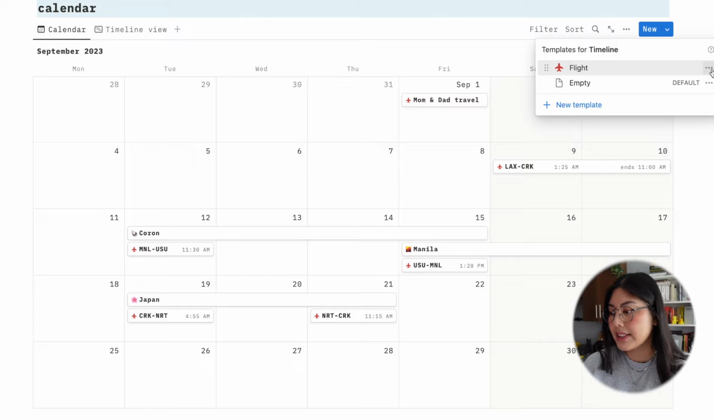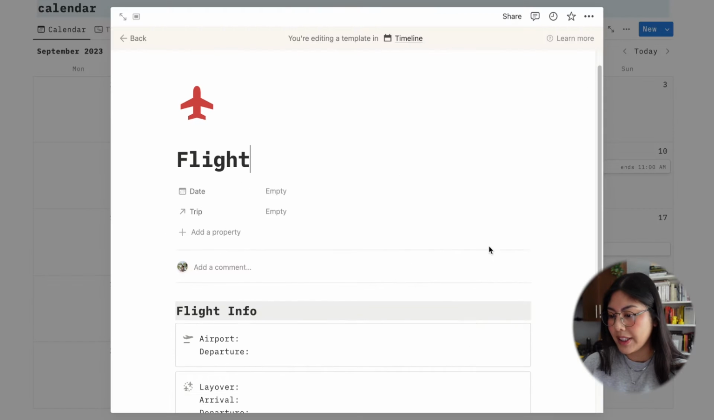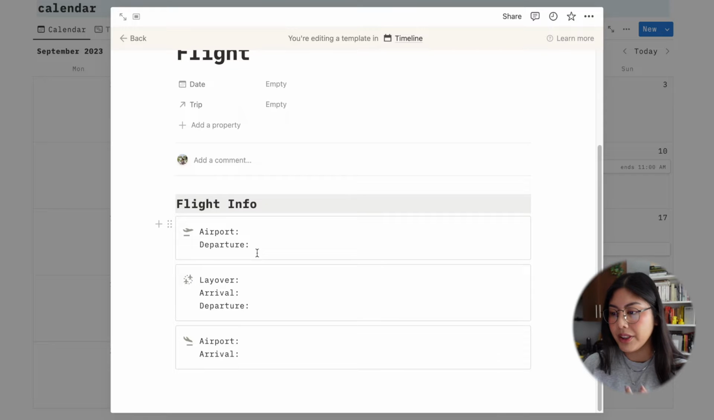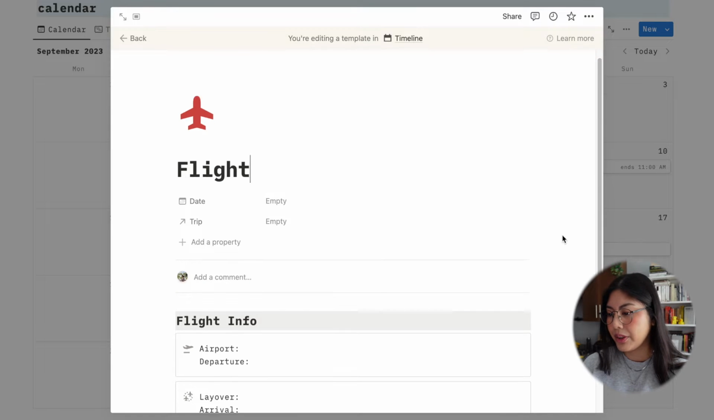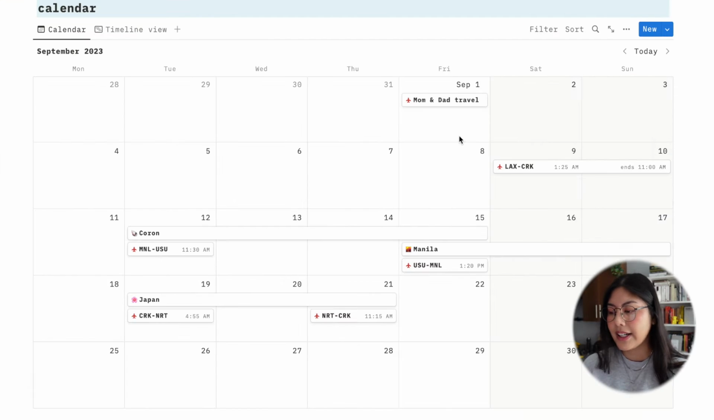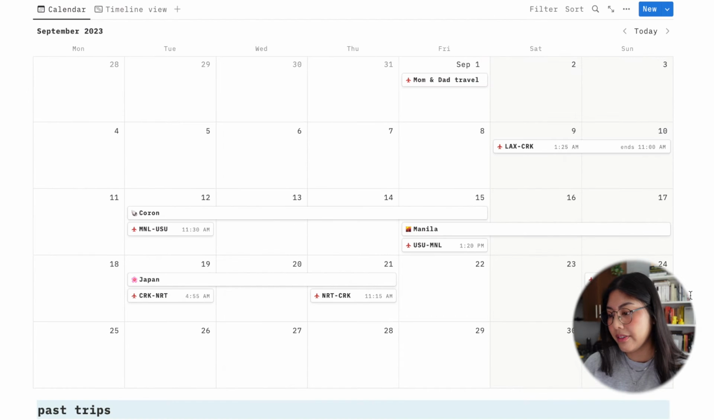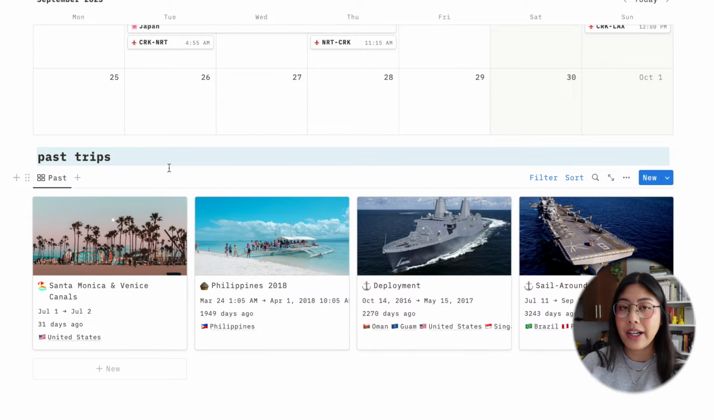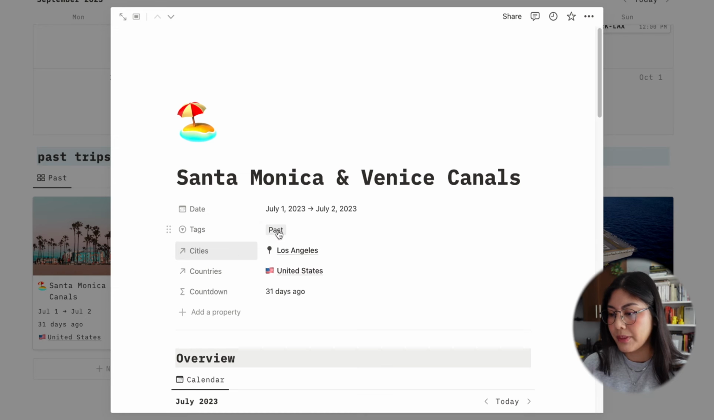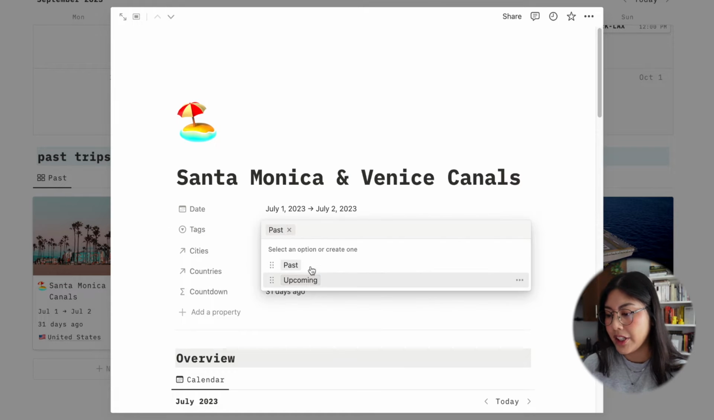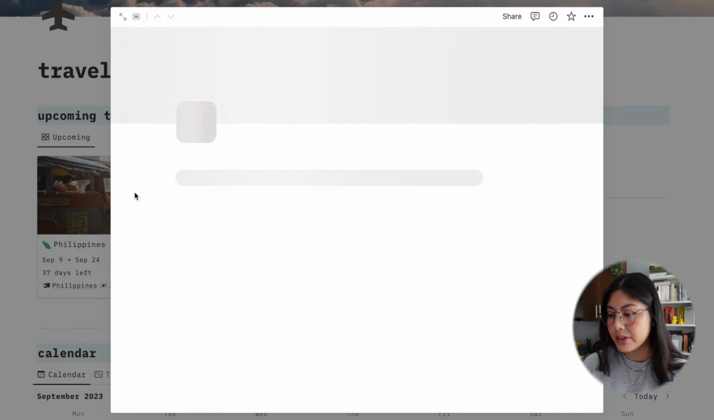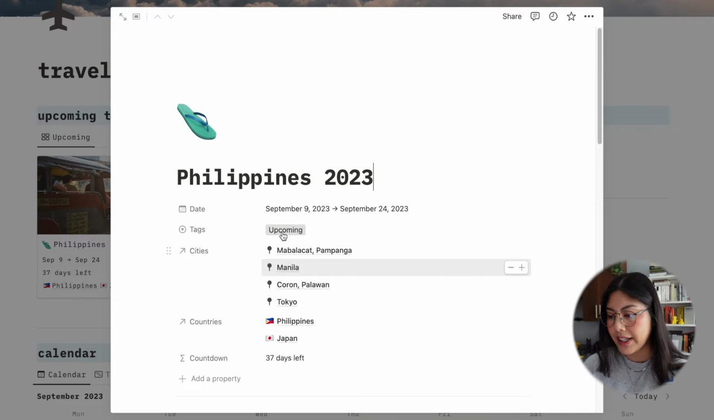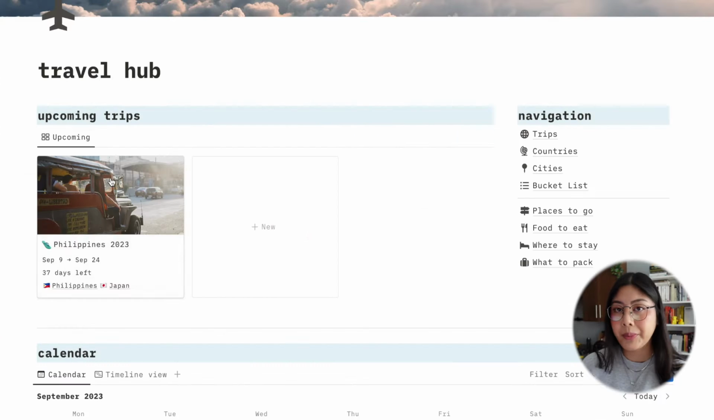The first template is the flight template. If we look at this template, you can add your flight info in here, so that's super convenient for you if you need to quickly glance at your flight information. But I don't have any other templates for this. This is just like a general guideline of how your trip is gonna go. And then finally at the end here, I have the past trips. So any trip that has the tag of past will be put in here. And then I forgot to mention that there's also an upcoming tag, which will put all of your upcoming trips in this upcoming trips section.